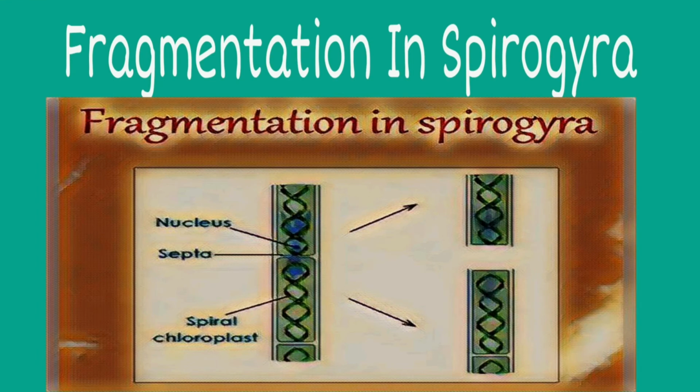Next is asexual reproduction in multicellular organisms. The first amongst them is fragmentation. Now this you can see in Spirogyra. Whenever there is a lot of water or a lot of nutrients for Spirogyra, its ribbon-like filaments grow very fast and break into very small fragments. Each fragment starts living independently as a new Spirogyra. So this type of reproduction is called fragmentation and it is also asexual reproduction.